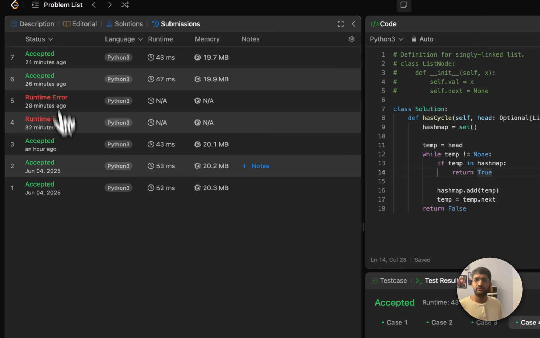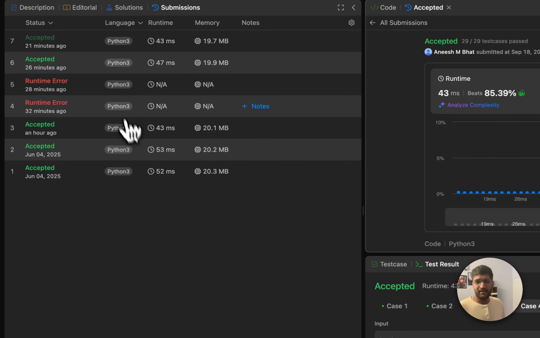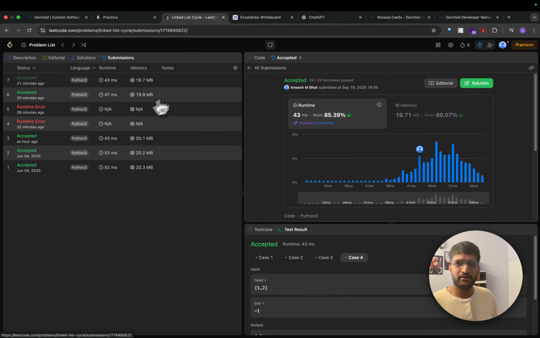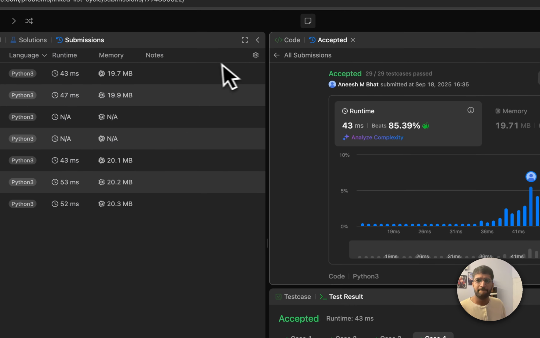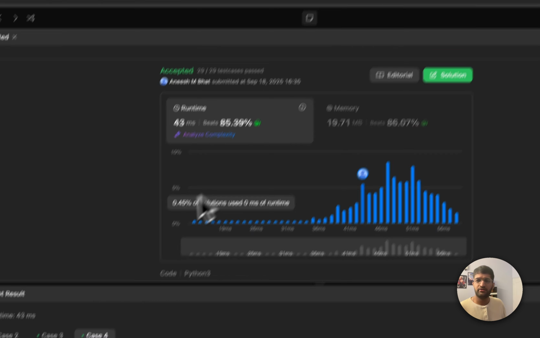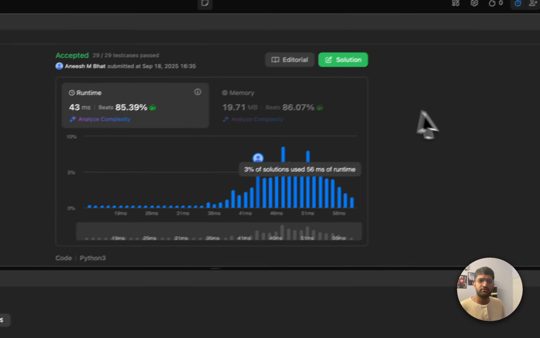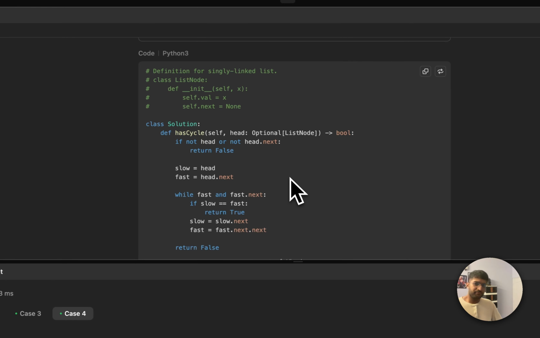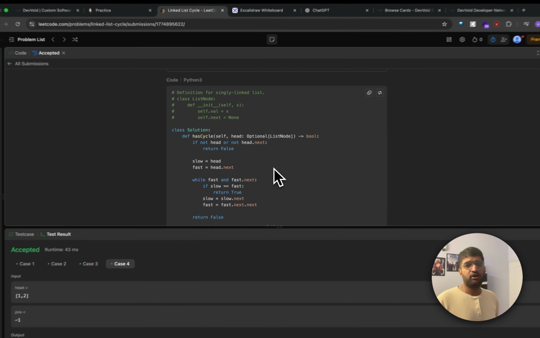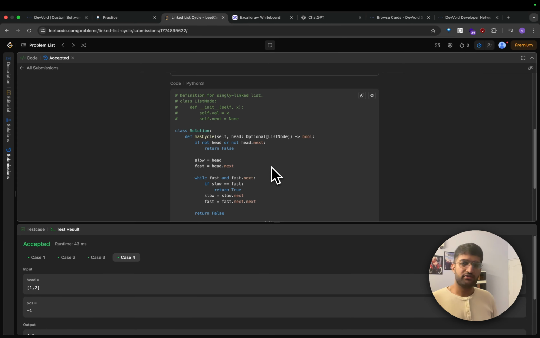And that is the other logic, which is, if I go to all submissions and see the latest one, I did some typos in between, so that's why there are runtime errors over there. But yeah, if you see here, I think it should be the solution right here. Cool. So what's happening here? If not head or not head dot next, return false. Why is this important? Because according to the problem statement, we could have an empty linked list.